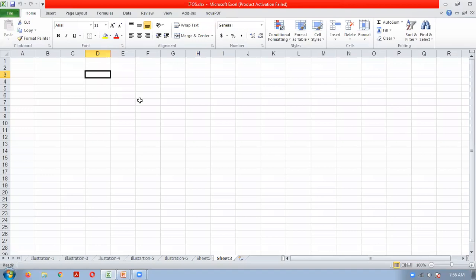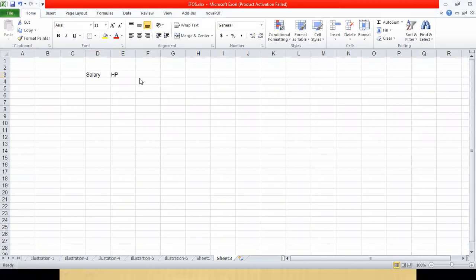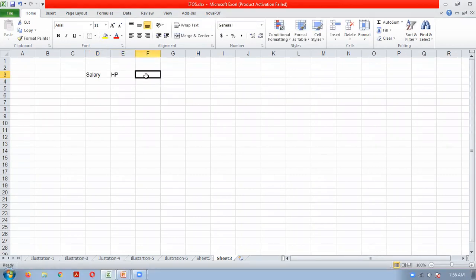Then you have to divide it into different heads and calculate separately, like income from salary. If he has house property income, you have to calculate that. Then if he has profits and gains from business or profession, capital gains, income from other sources, you should do the total of all these heads. It is known as gross total income.